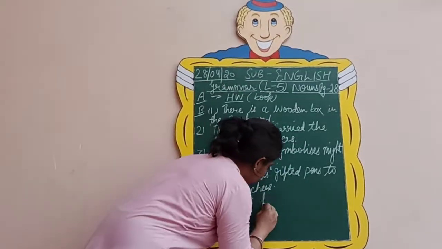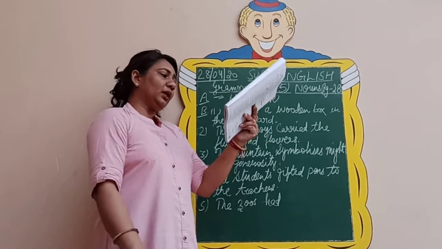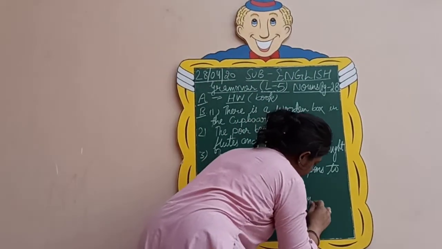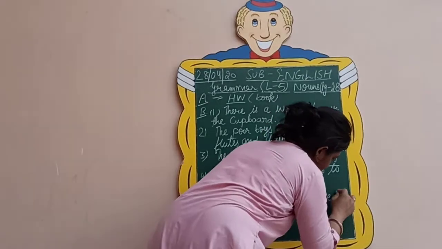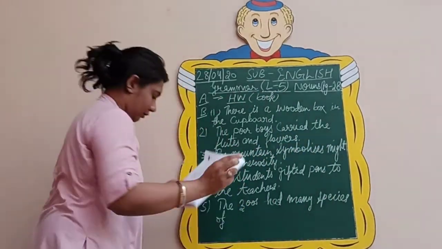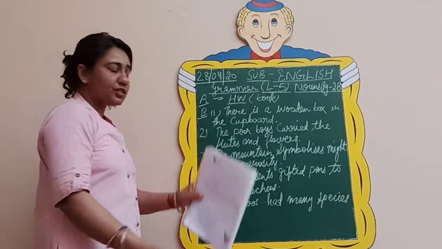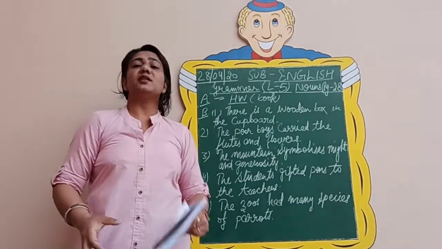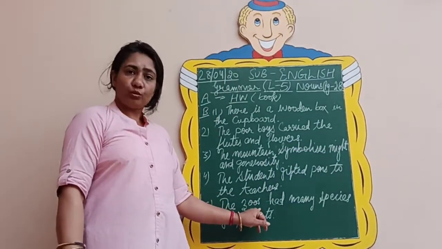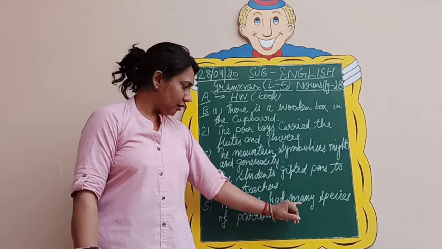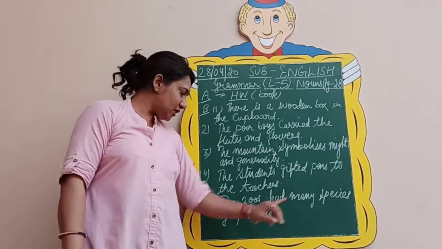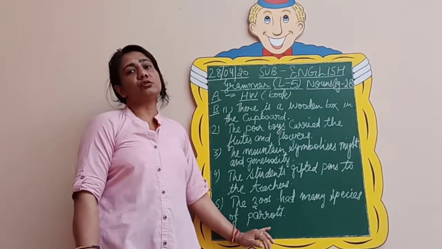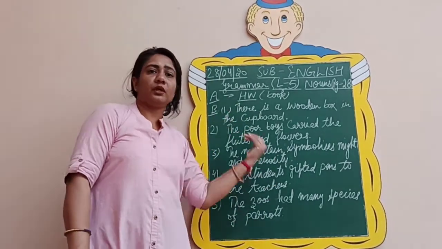had only one species, means many species, of parrot changes into parrots. So this way just see the difference. Zoo, many zoos. Then single species, many species. Of parrot, parrots. So this way you need to change it from singular to plural and from plural to singular.